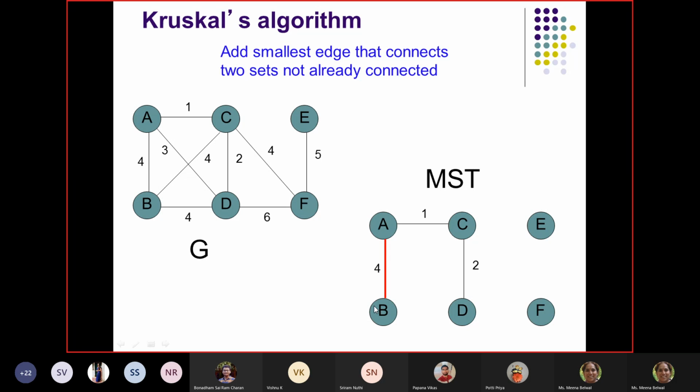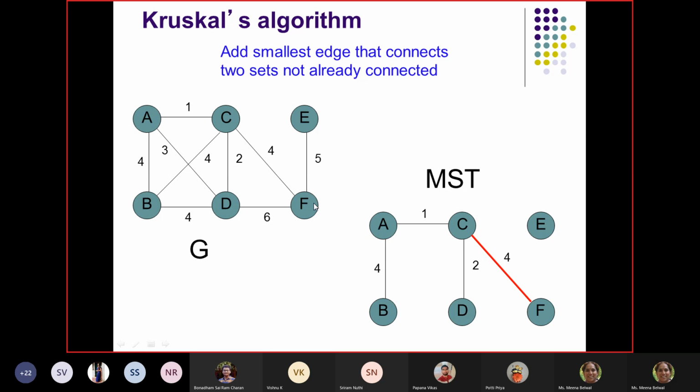After picking AB, now I have one set, A, B, C, D, and there are 3 sets now. One set is this, another set is E, and another set is F. Right? So now we pick the next edge. If I pick BD, I cannot go ahead because BD belongs to the same set. If I pick BC, again it will not work out because they belong to the same set. So the next edge that I am bound to select is CF, right? Once I select CF, it goes like this. Now I have this one full set and then E is a separate set.